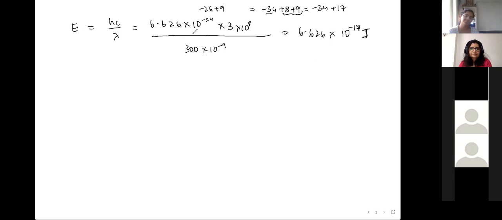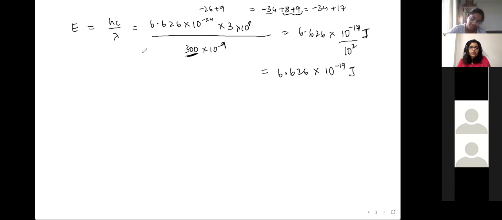But I mean, ma'am, basically, before the standard form, you get 0.06626, and that is into 10 to the power minus 17. Oh yeah, there is this 300 also. You're right. That will become not 100, take it into consideration. So divided by 100, 10 square. So that will be 10 power minus 19. Yes. I thought this was 3. I didn't take it as 300. That was my bad.